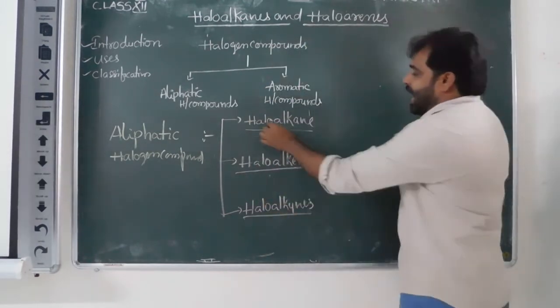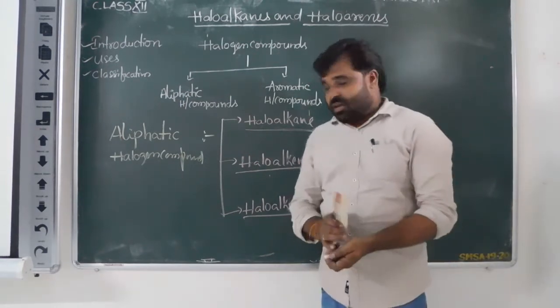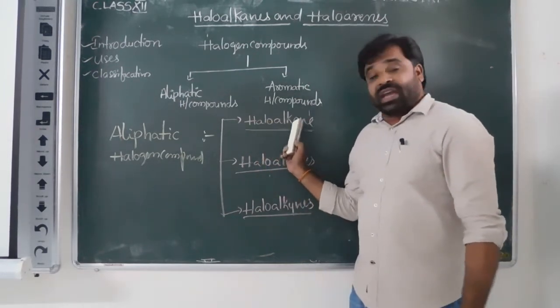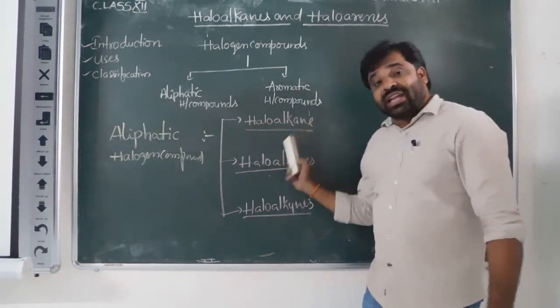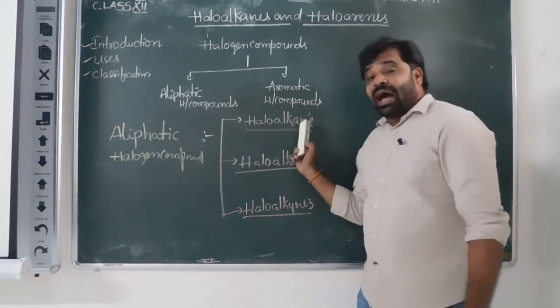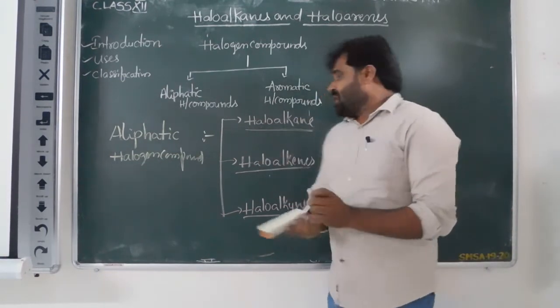Haloalkanes means the halogen derivatives of alkanes are known as haloalkanes. That means these haloalkanes are derived from alkanes. That's why it is known as haloalkanes.